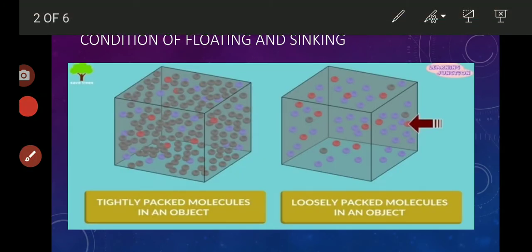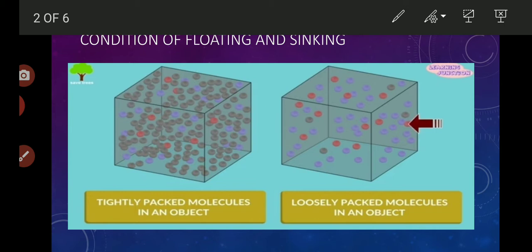Now let us discuss the condition of floating and sinking. This will be the next topic that we are about to discuss: how a body floats in a liquid or how a body sinks in a liquid. We know that floating and sinking depend upon the density or the mass of both the liquid and the object.